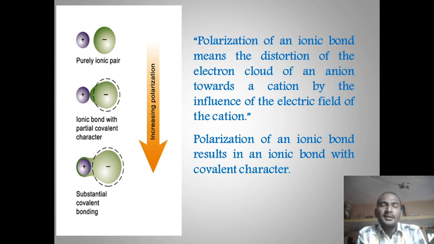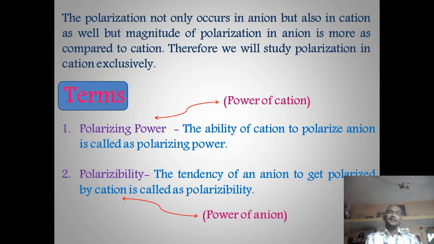Polarization of ionic bond means distortion of the electron cloud of an anion towards a cation by the influence of the electric field of the cation. The polarization of ionic bond results in ionic bond with covalent character. To understand the polarization effect, there are two terms. Number 1, polarizing power. This is the power of the cation, the ability of the cation to polarize the anion. It is called polarizing power. Number 2, polarizability. The tendency of an anion to get polarized by a cation is called polarizability.